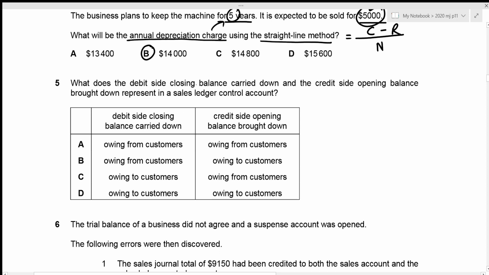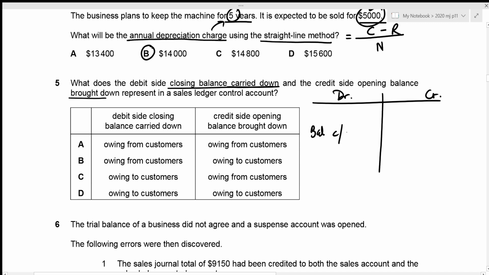What does the debit side closing balance carried down and credit side opening balance brought down represent in a sales ledger control account? Okay, so this is the debit side, this is the credit side, and we're told that on the debit side we're talking about closing balance carried down. So that is just going to be our balance CD. And remember that the closing balance carried down for the debit side acts as the opening balance brought down on the credit side. So this acts as our balance brought down, which means that we are talking about the same thing for both of these items, right? Debit side closing balance carried down will be equal to the credit side opening balance brought down.